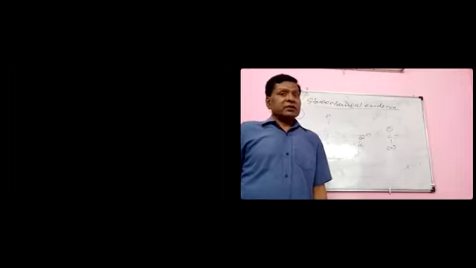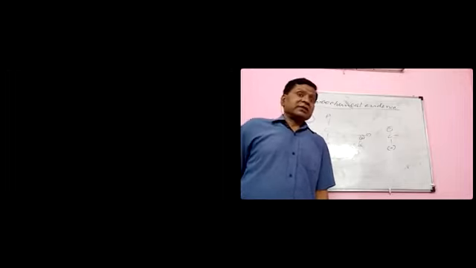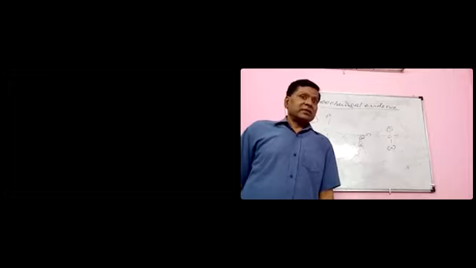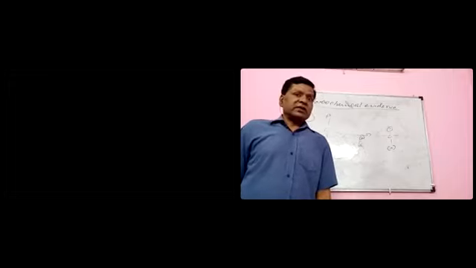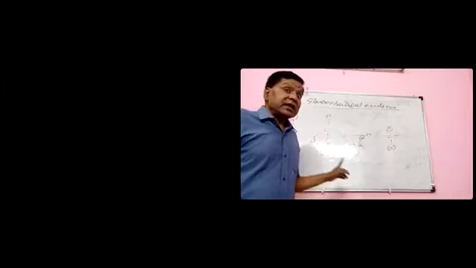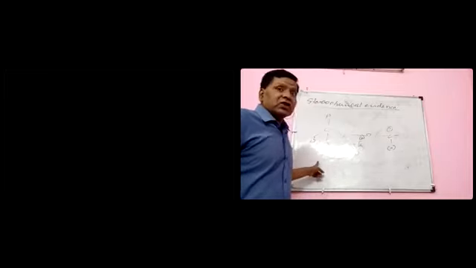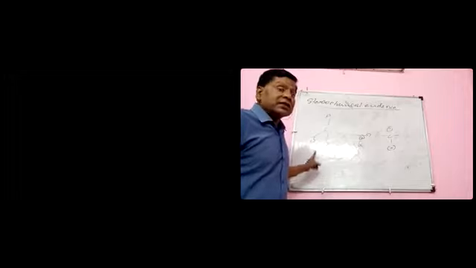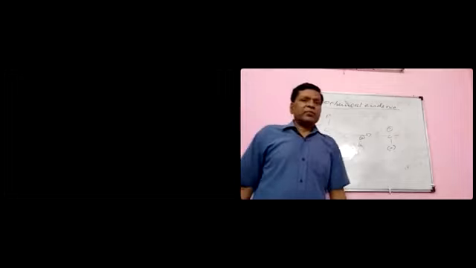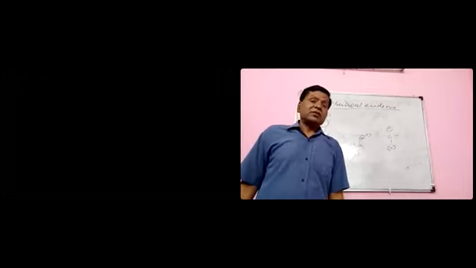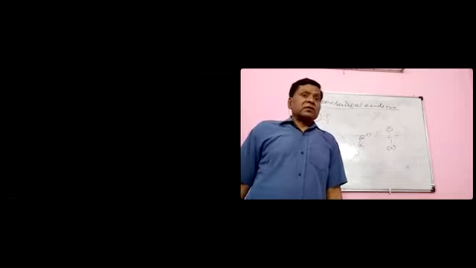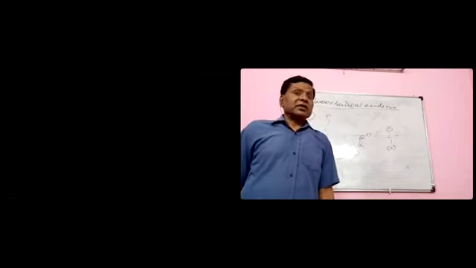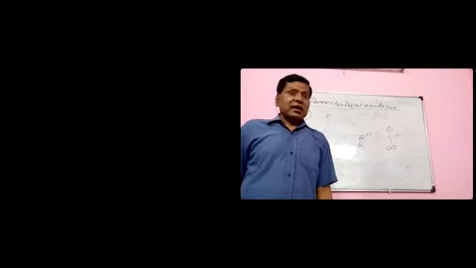But here optical activity is retained, retention of configuration. It means the three-dimensional structure of the parent compound has not changed. So this is strong evidence in favor of the carbanion having a tetrahedral structure and pyramidal shape.